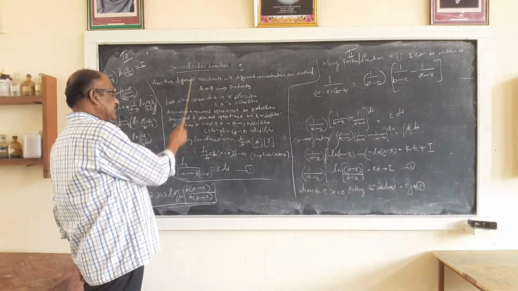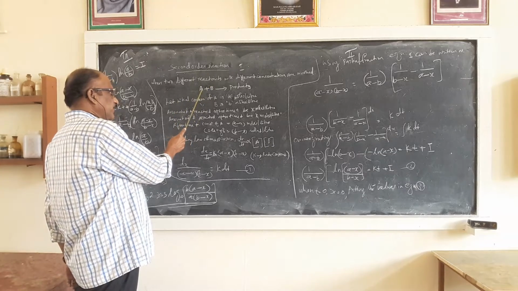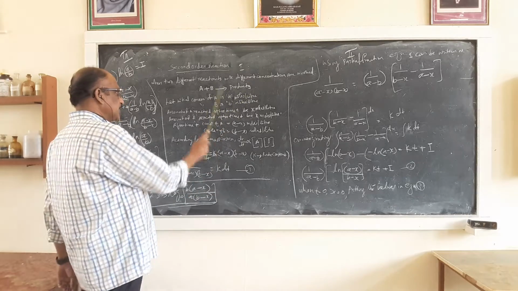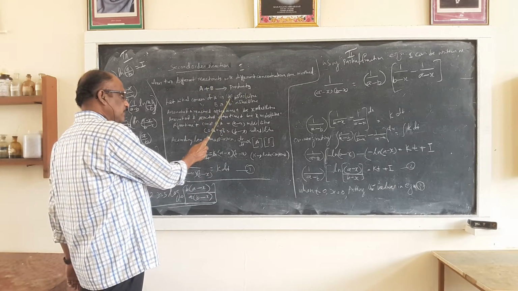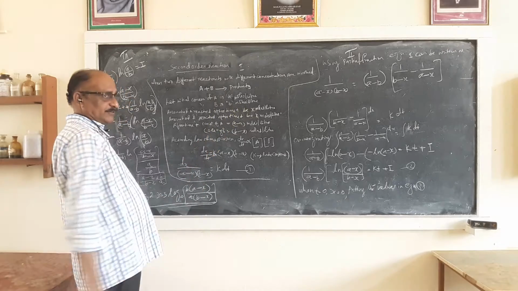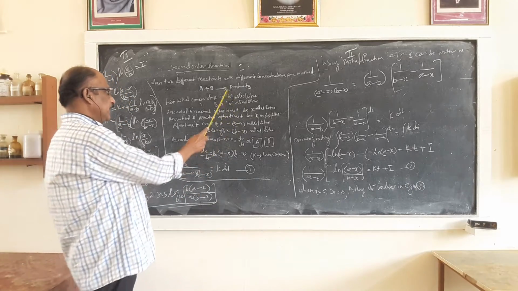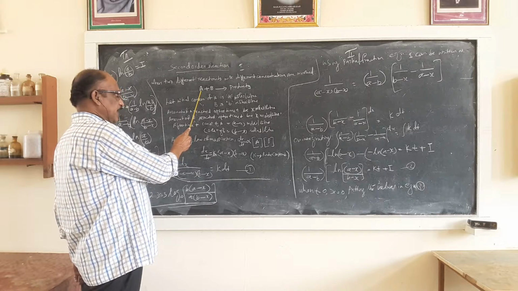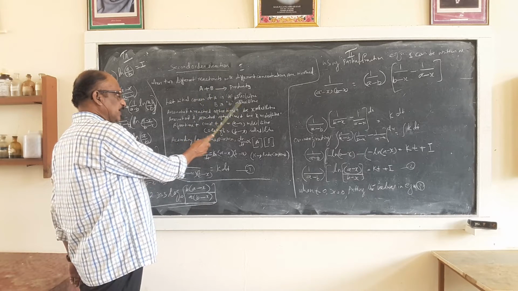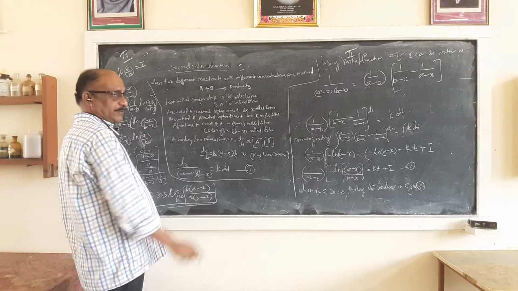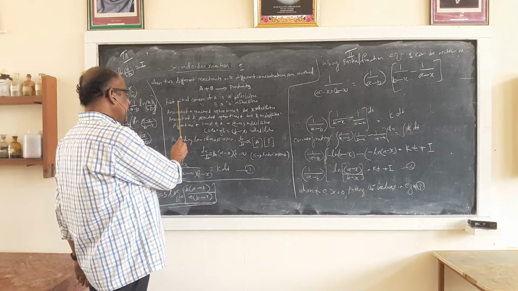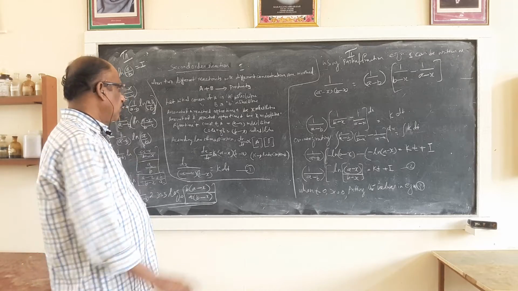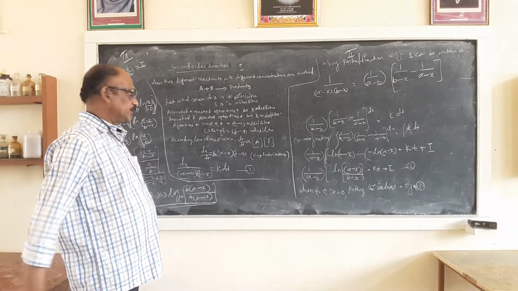Again you have to take the initial concentration of A as small a moles per liter, and the initial concentration of B as small b moles per liter. It is written here: a moles per liter is the concentration of reactant A, and b moles per liter is the concentration of B. These are the initial concentrations when time is 0.